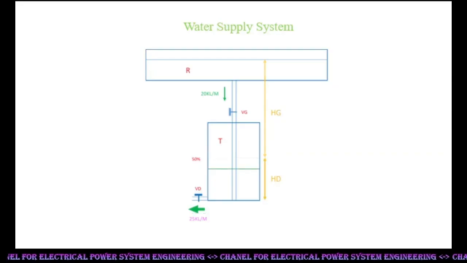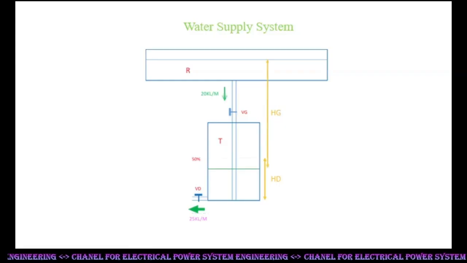Now the dropping of water level is increasing the head Hg. Consequently inflow is automatically increasing from 20 kL without any adjustment of VG. Same way, dropping of water level is decreasing head Hd. Consequently outflow is automatically decreasing from 25 kL without any adjustment of valve VD.